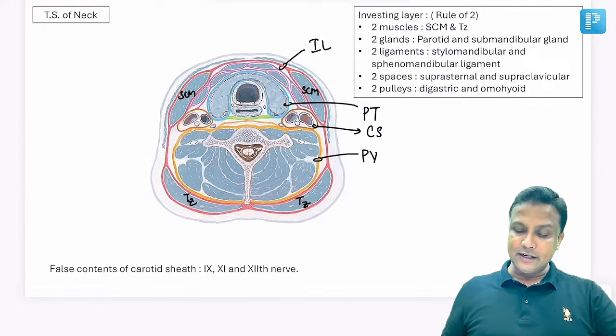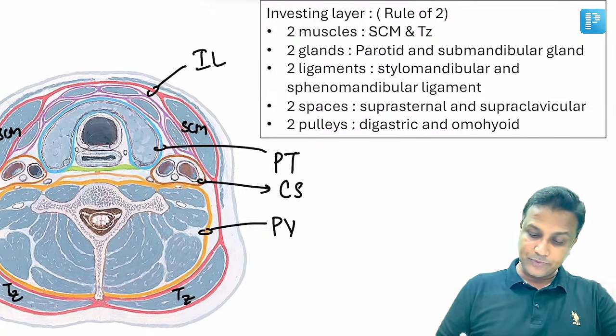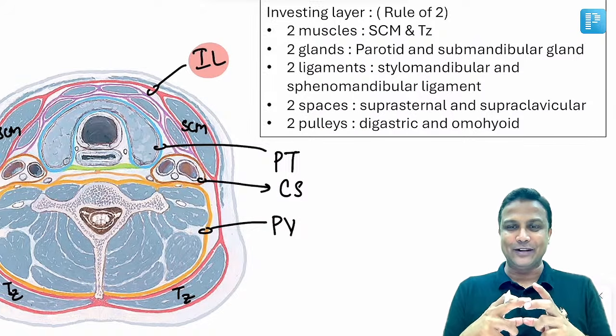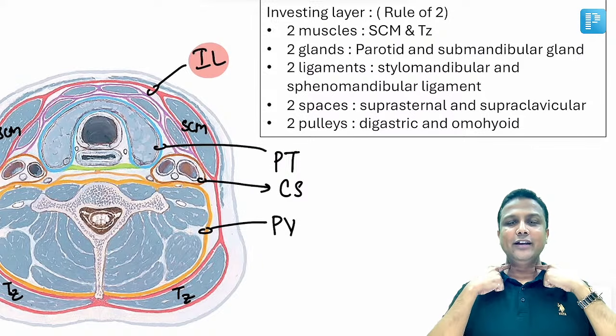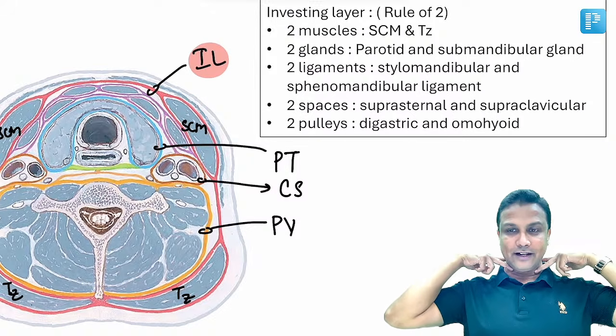Now, out of all these layers, first of all, investing layer, sir. Welcome to that red colored one, investing layer. Now, investing layer, there is like a rule of two. It is investing two things inside that one. Already मैंने आपको बता दिया, number one, sternocleidomastoid and the trapezius. ठीक है ना? Fine here, these two muscles.